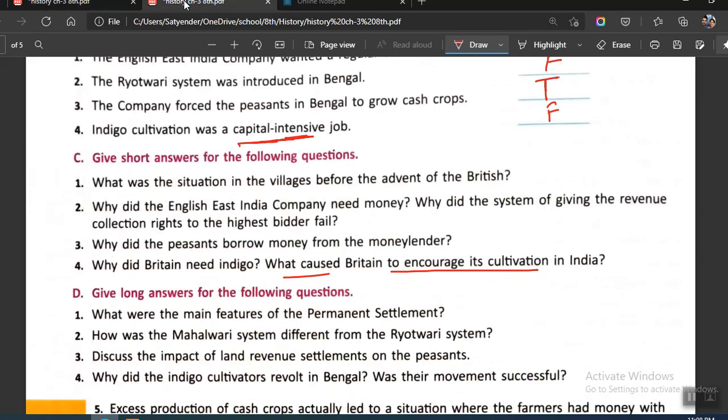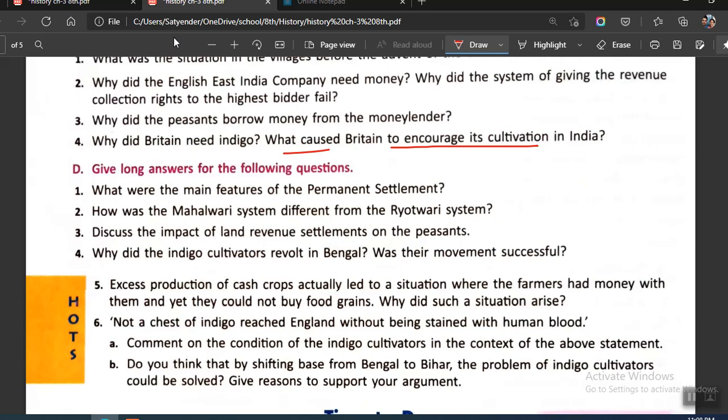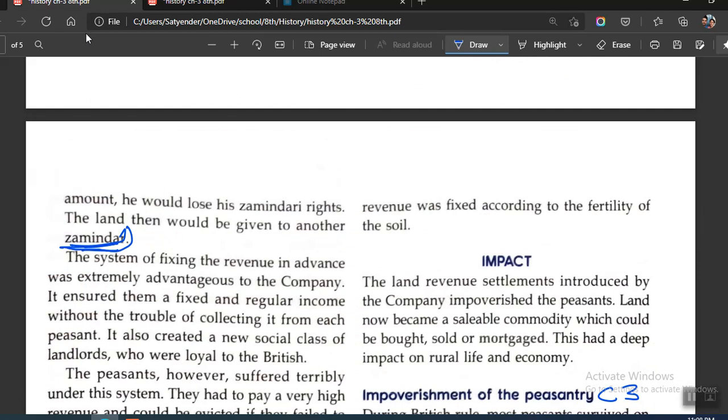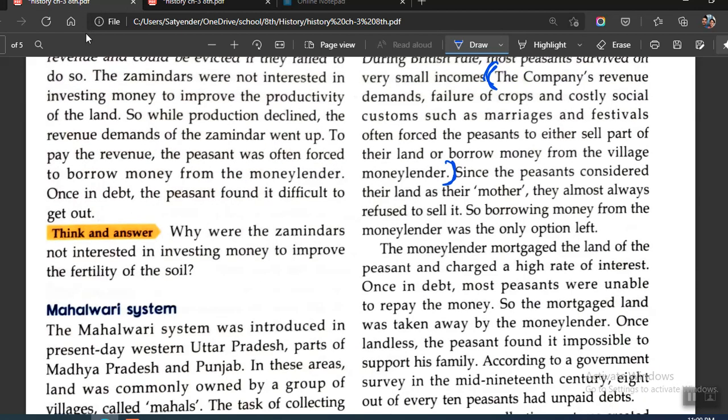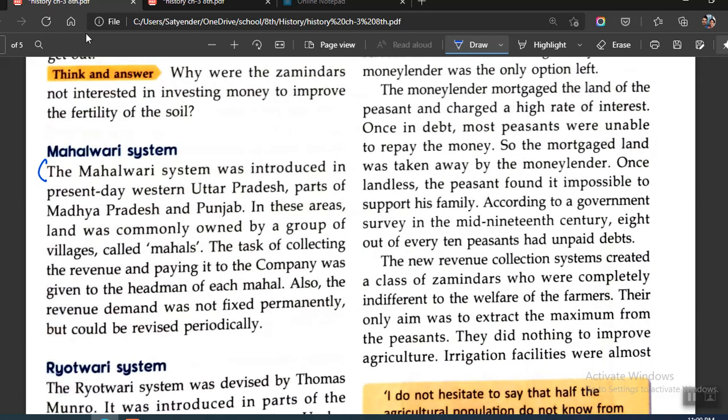Okay, moving on to the next question. We were in section D. How was Mahalwari system different from the Rayatwari system? So in this case, first we'll be writing about Mahalwari system, and then we'll be writing about Rayatwari system. So Mahalwari system, you start from here. Parts of UP, in these areas, land was commonly owned by a group of mahals. The task of collecting revenue for the company was given to the admin of each mahal. So you just write this paragraph.